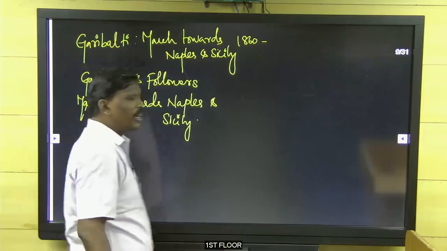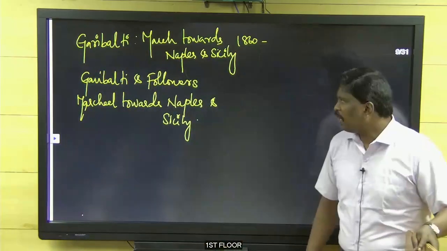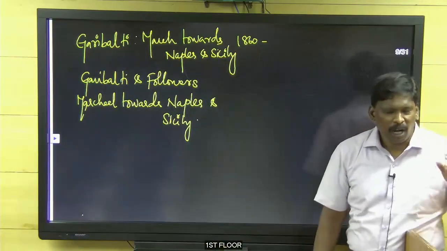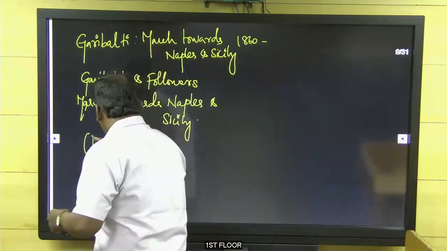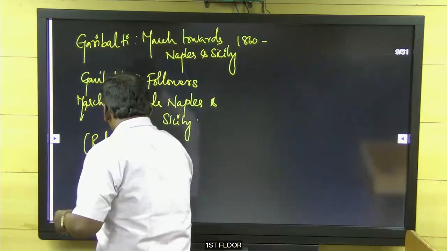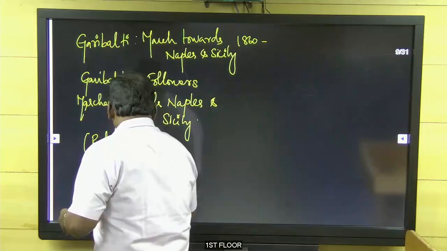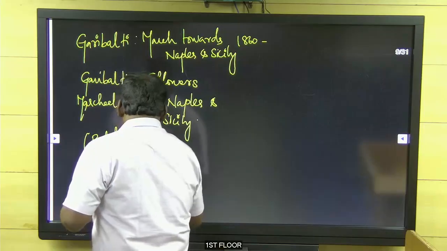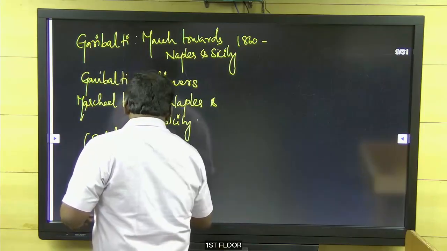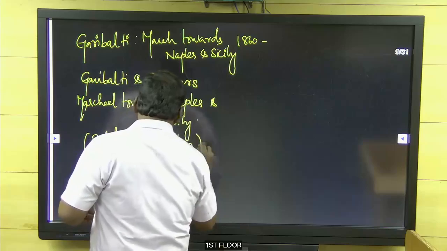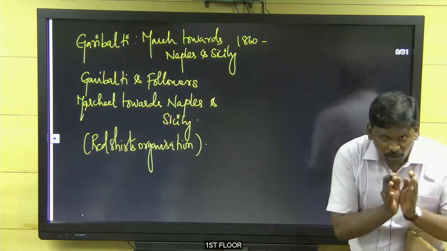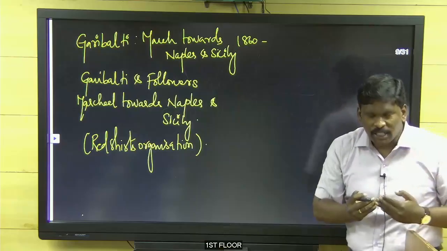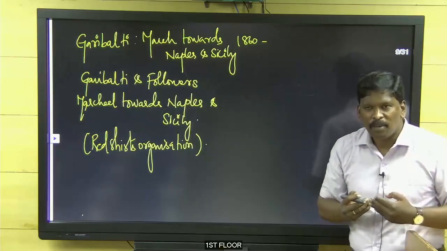Garibaldi along with his followers, these people were called the Red Shirts organization. So Garibaldi along with the followers marched towards the south, Naples and Sicily.